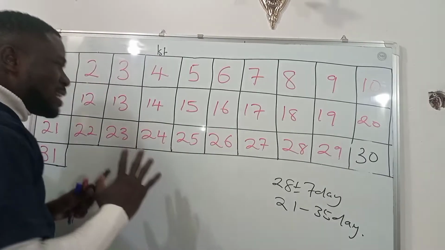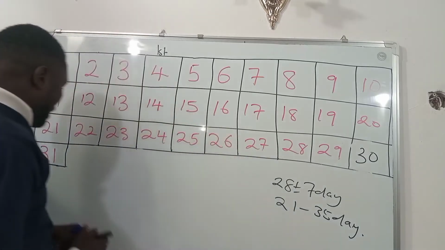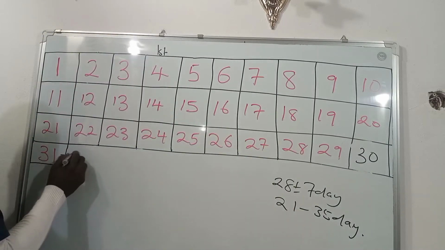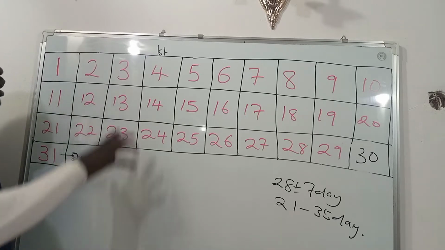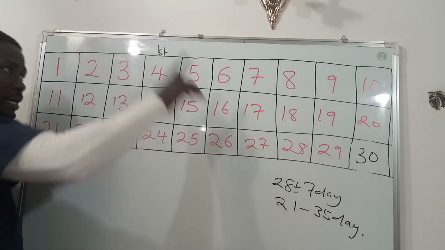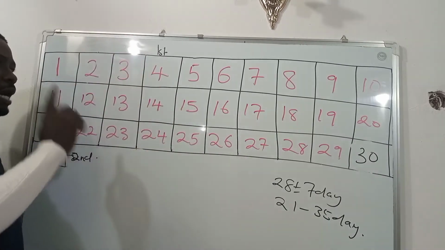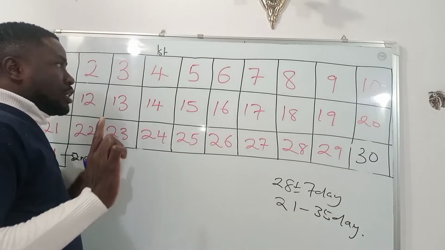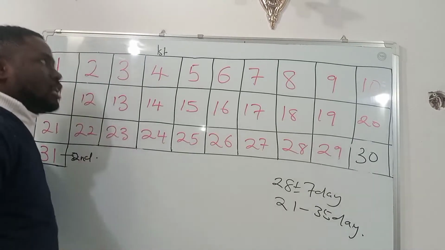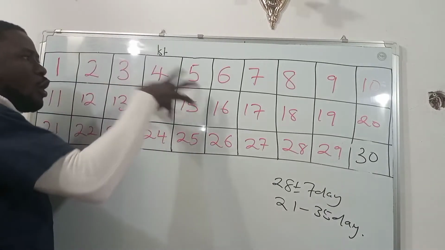Now, that same woman's next menstrual bleeding was on the 31st of January. Remember, I said the first, because as at the time she wanted to calculate this, she noticed that she started bleeding on the 4th of January.